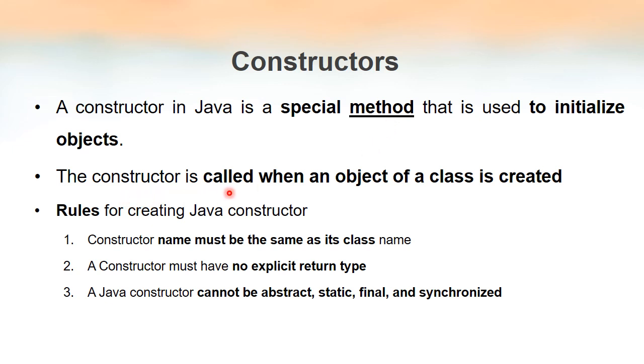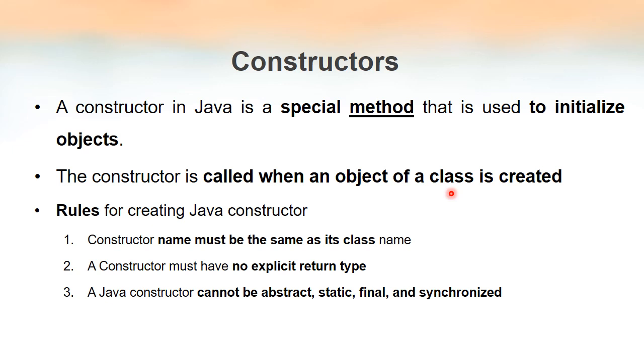This constructor is called or invoked only when we create objects in Java. We know that if a method needs to be executed, it has to be invoked or called. We studied that for methods or functions in the C programming language also. Writing functions doesn't mean they will execute automatically unless we call them.